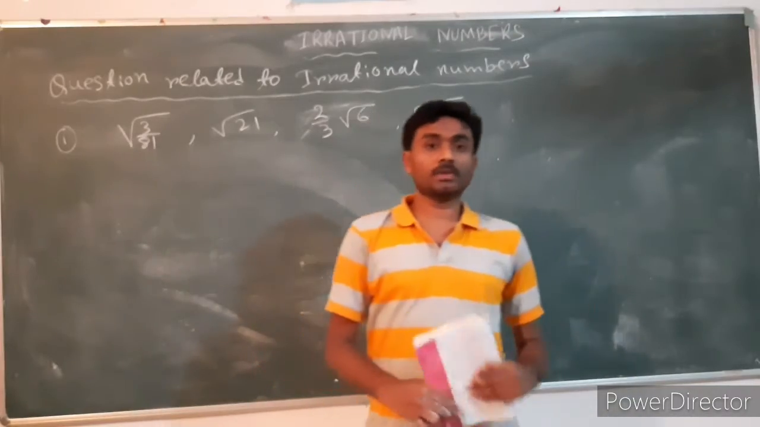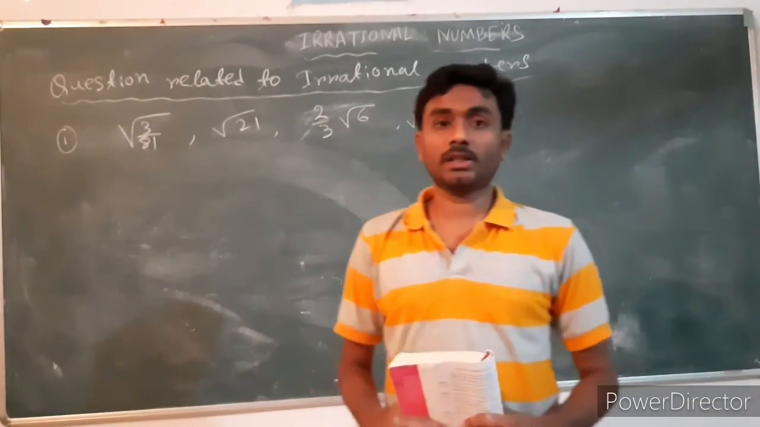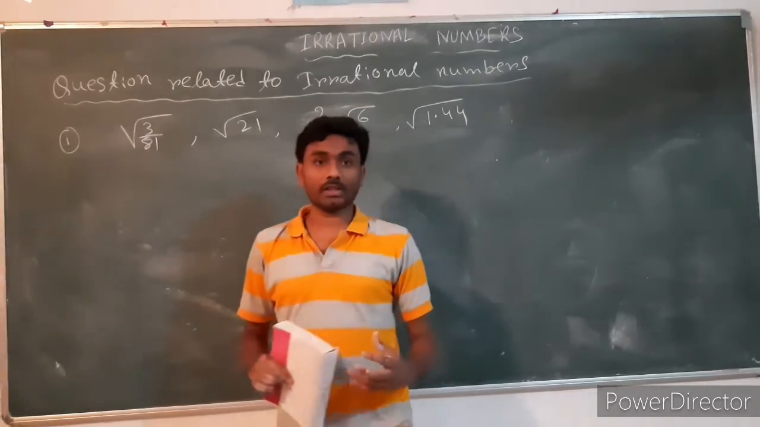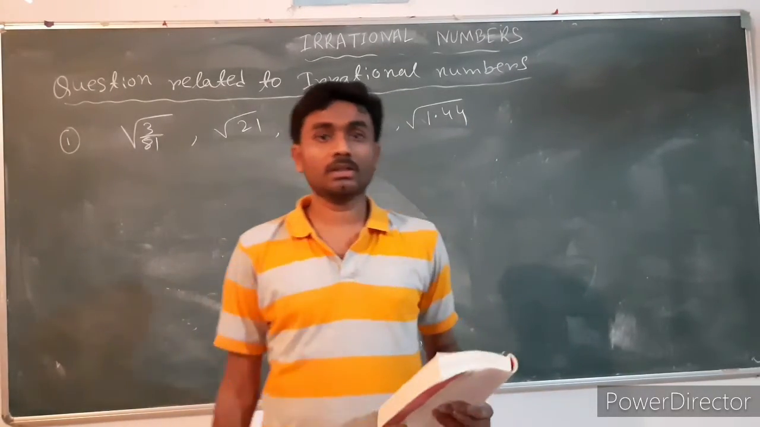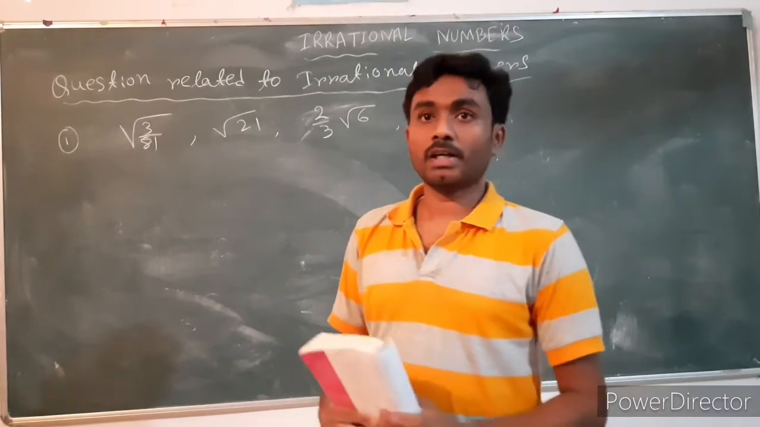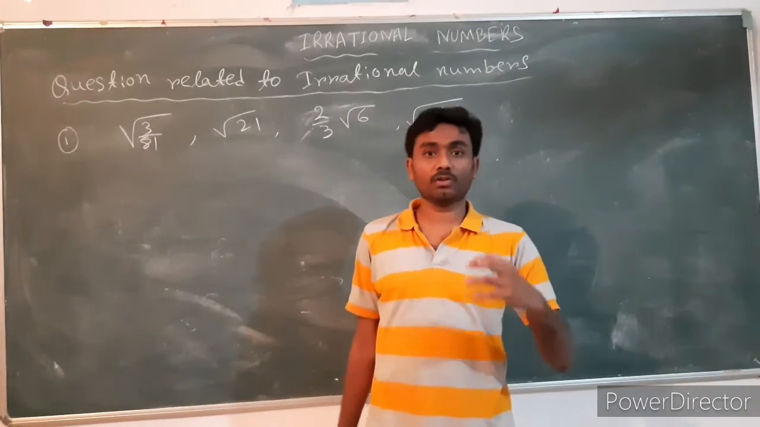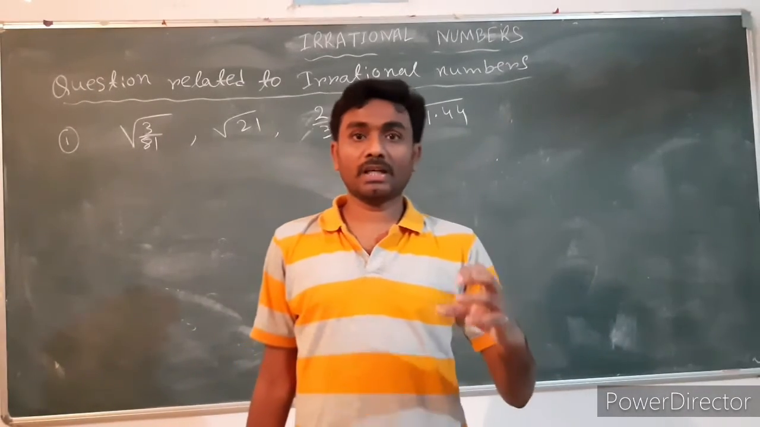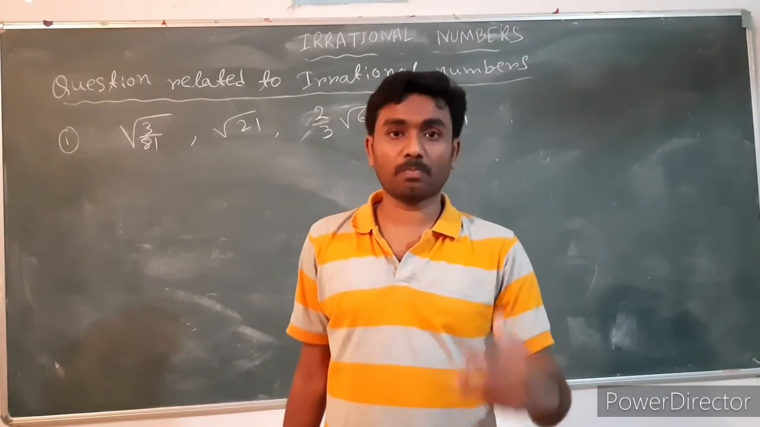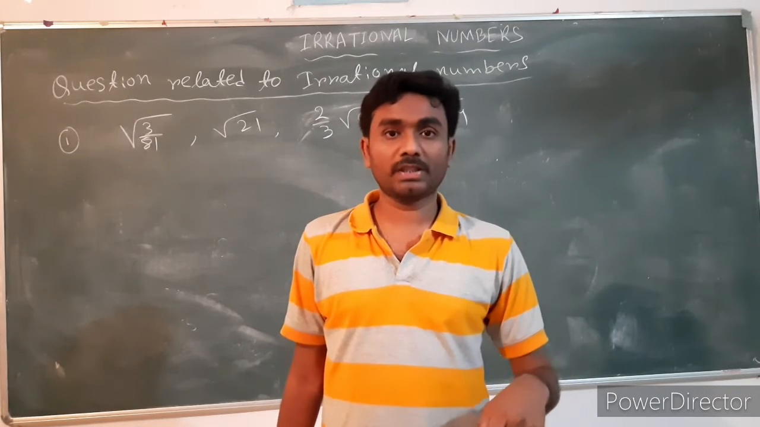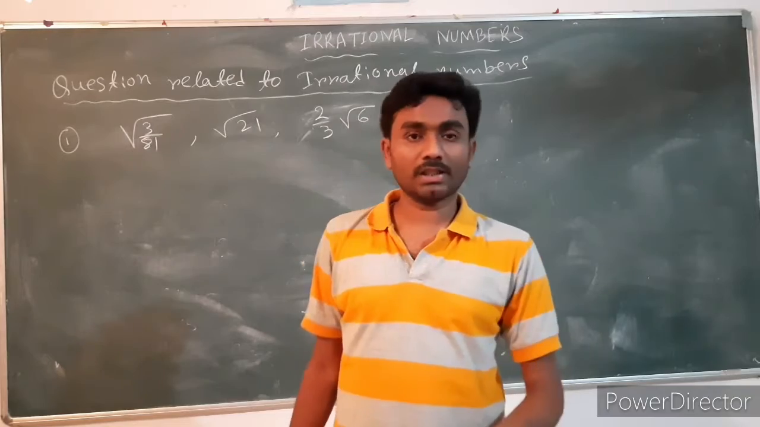Now we solve the questions which are related to irrational numbers. First, how can we check whether the given numbers are irrational or not? We know that every non-perfect square number is an irrational number, and if the number is in decimal form and it is neither terminating nor repeating, then it is an irrational number.